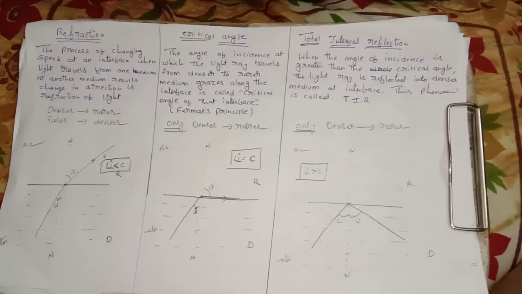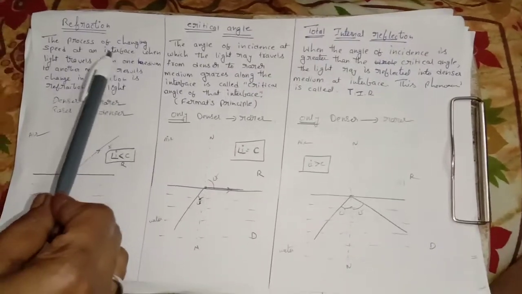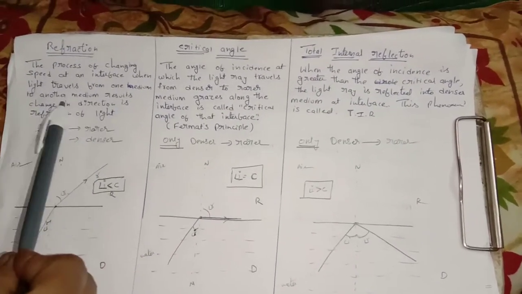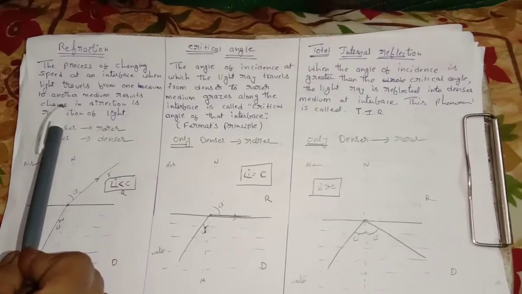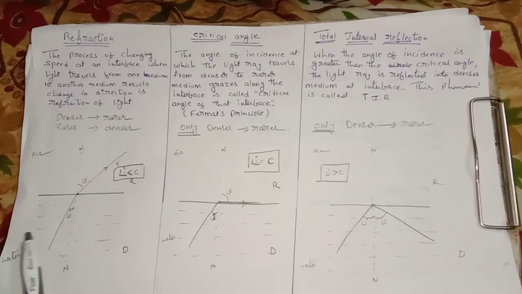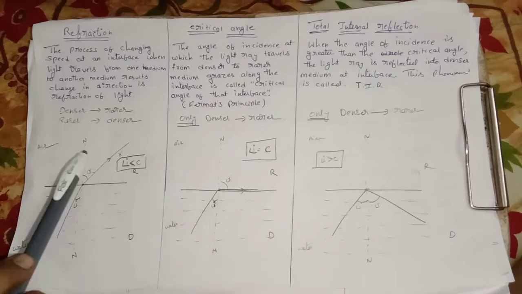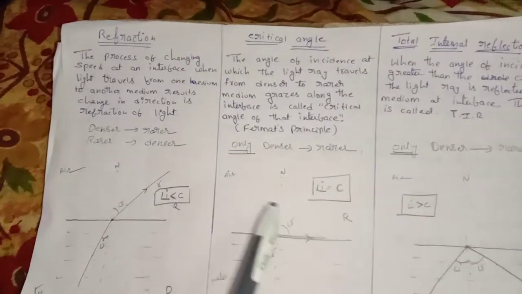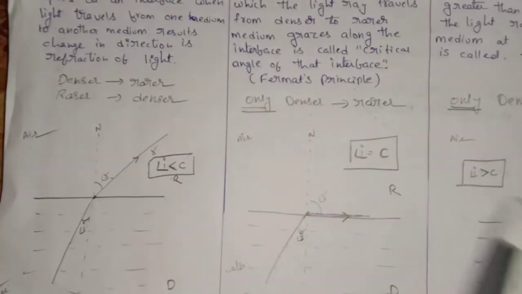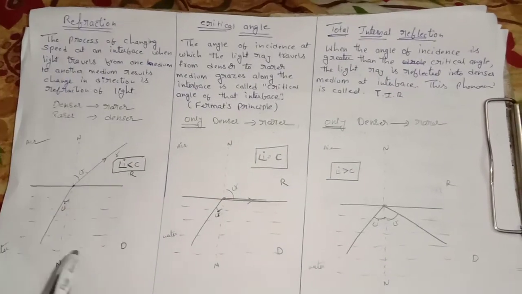So what is refraction? The process of changing speed at an interface when light travels from one medium to another medium results in a change in direction, which is refraction of light. We have learned this already. Here the water medium is a denser medium and this is a rarer medium. Same way for the critical angle also: this is a denser medium, this is a rarer medium. So what happened in refraction?